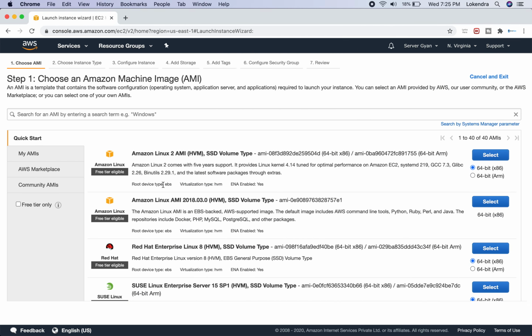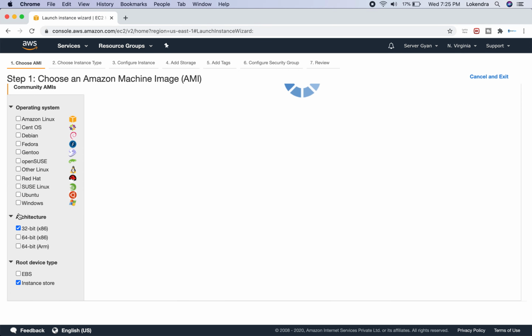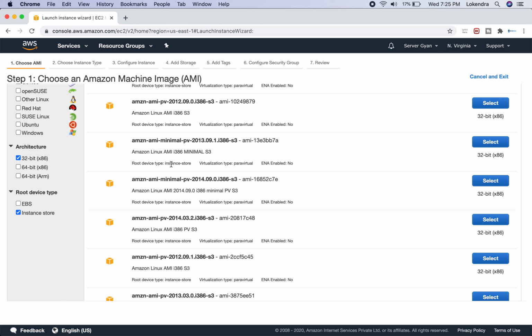So what is written here? EBS, which means Elastic Block Store. What are the root device types? The first type is EBS. Once again we will go to the Community tab, and after that we will see root device type. The first one is EBS and the second one is known as instance store. And most of the time, chances are that we have a combination of instance store with paravirtualization. It means if the virtualization type is paravirtual, then chances are we are going to have an instance store device, like the root device type will be instance store.